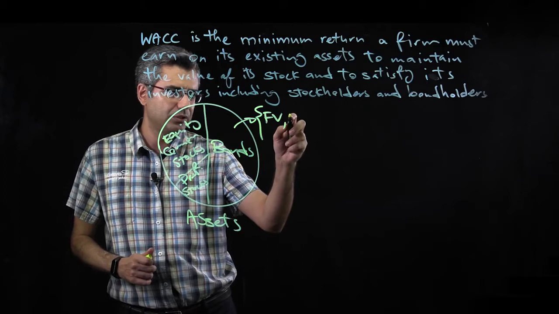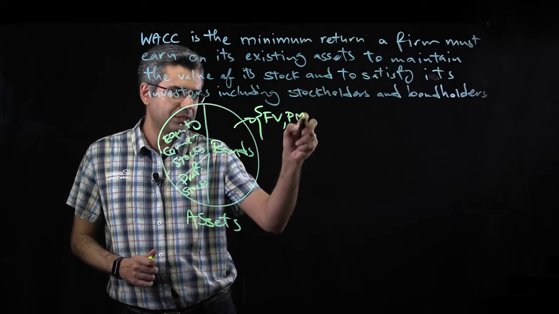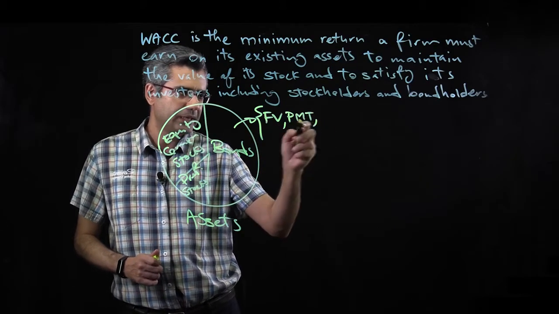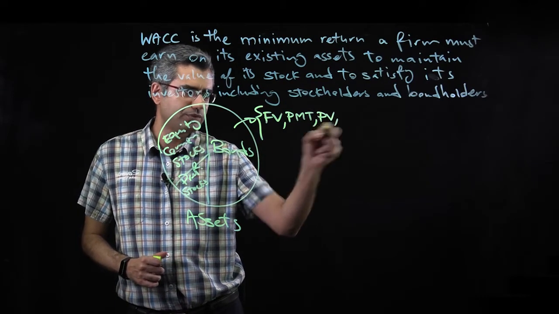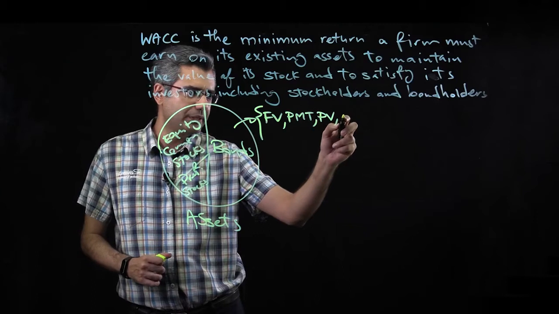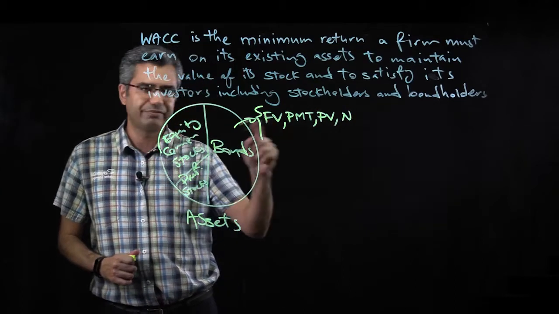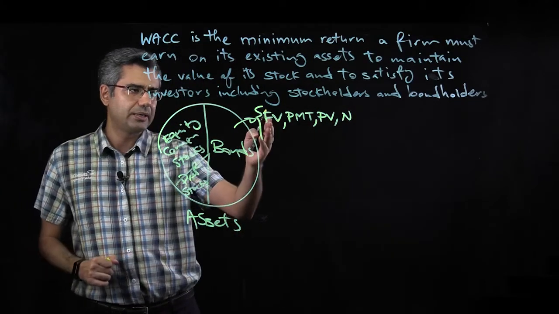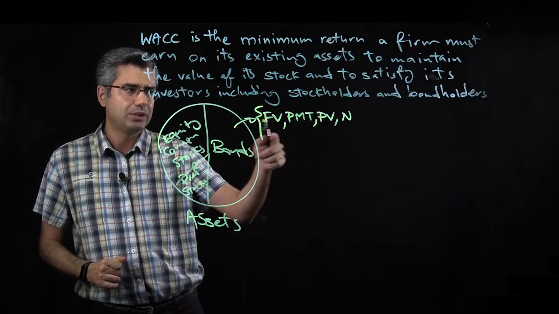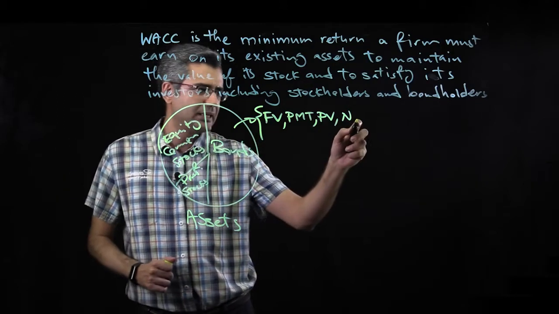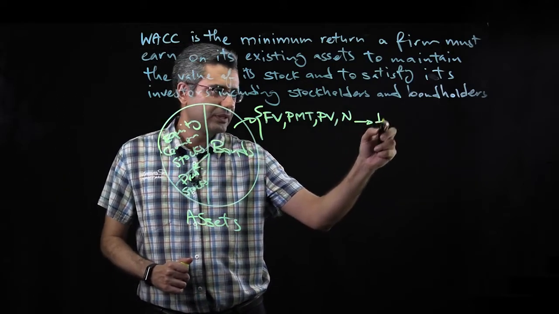And then you need to know the PMT, meaning the coupon payments, and you need to know the price of the bond, and you need to know the number of periods. So these are the 4 parameters you need to key into your financial calculators, and then you compute the interest rate.